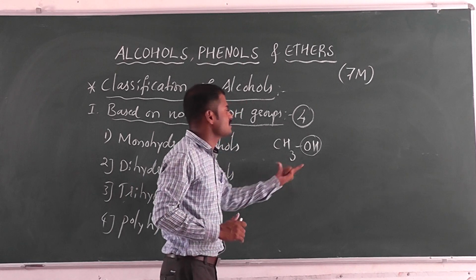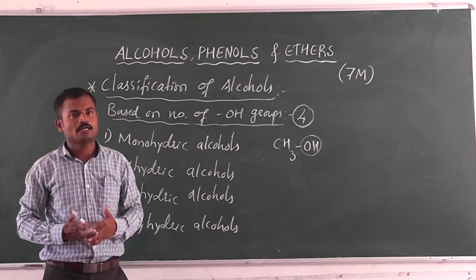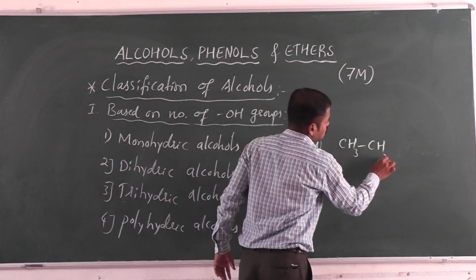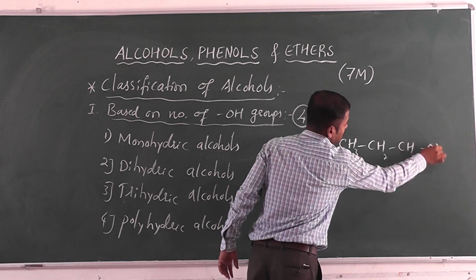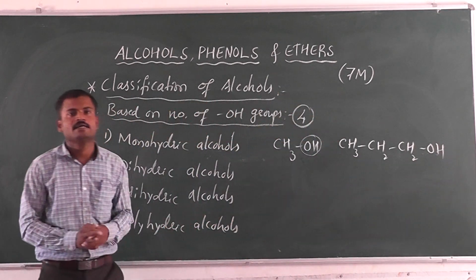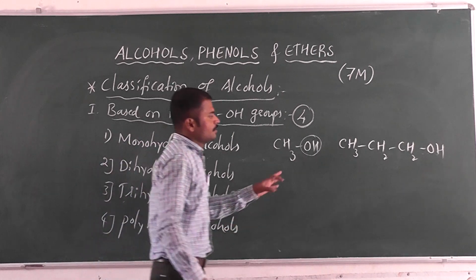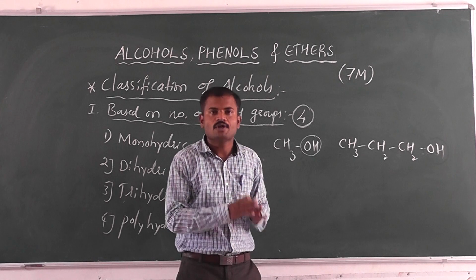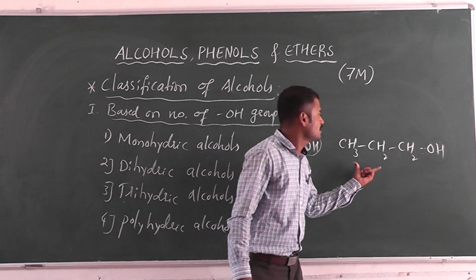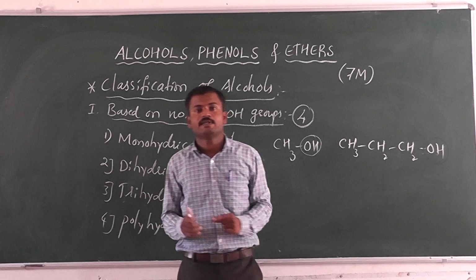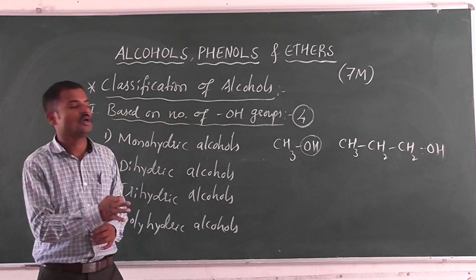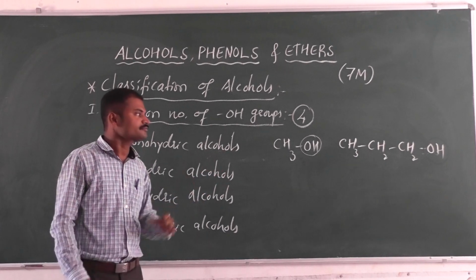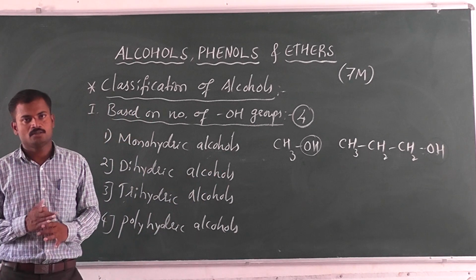This is called methyl alcohol. We can take CH3, CH2, again CH2OH. Is it a monohydric alcohol? Yes, it is a monohydric alcohol because it contains only one OH group. This is propyl alcohol. It contains only one OH group, therefore it is called a monohydric alcohol.